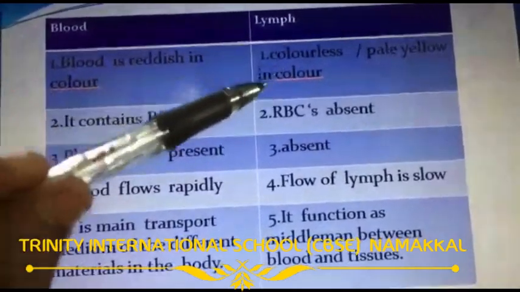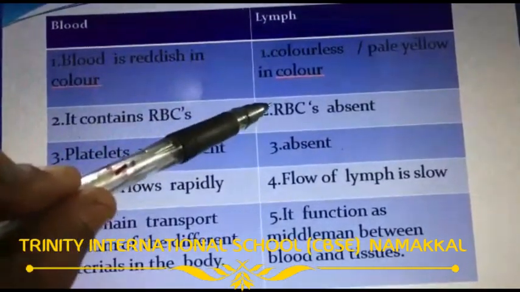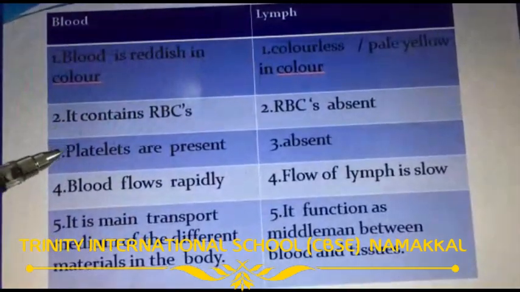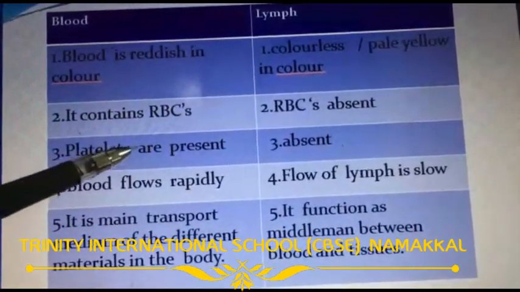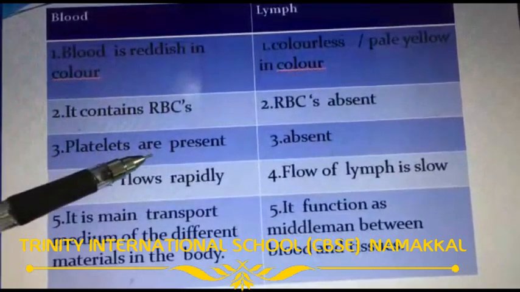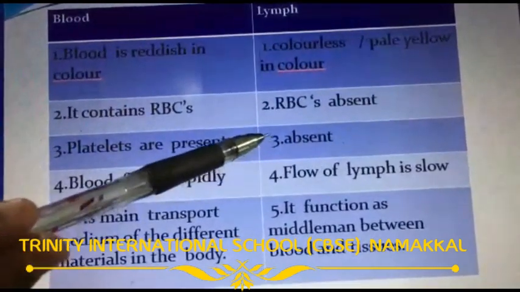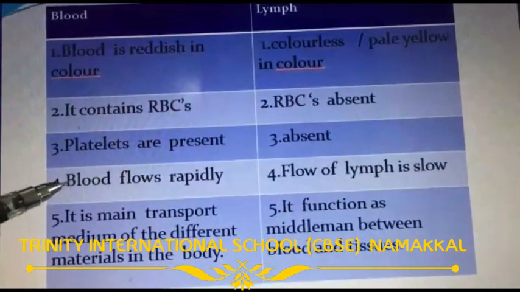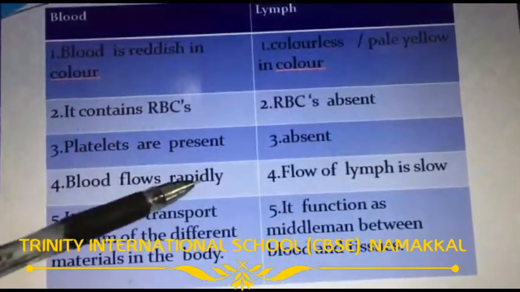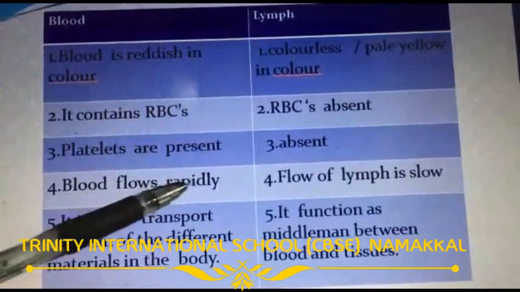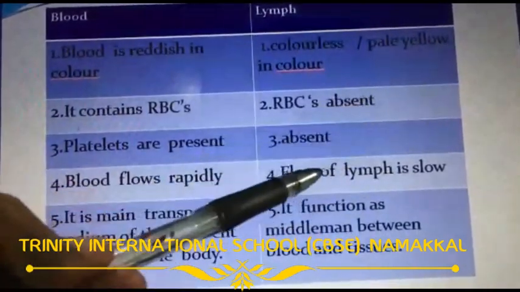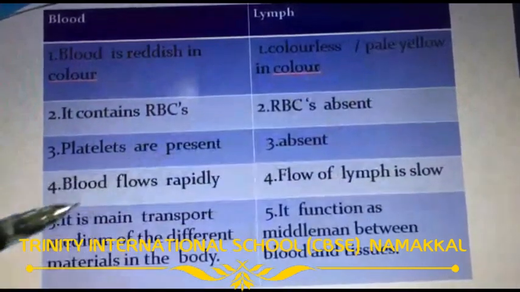Lymph does not contain RBCs, so it is colorless. Blood platelets are present in blood and absent in lymph. Blood flows rapidly. The flow of lymph is very slow.